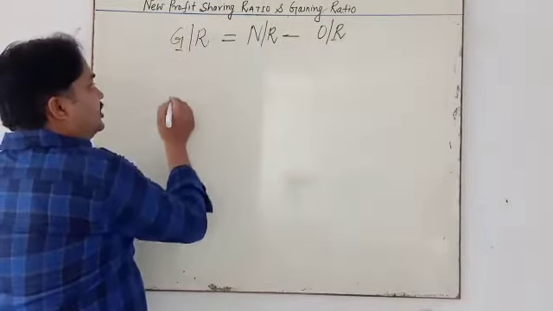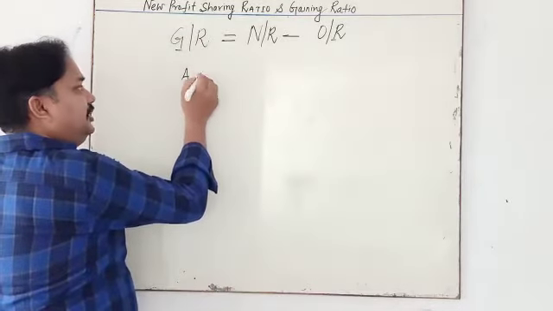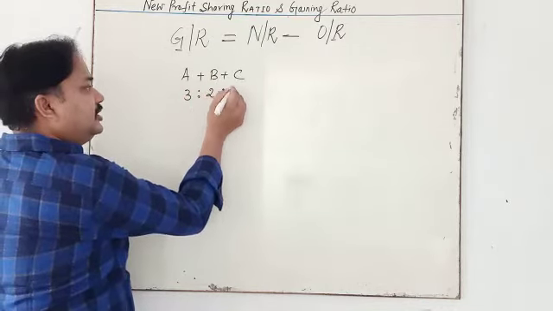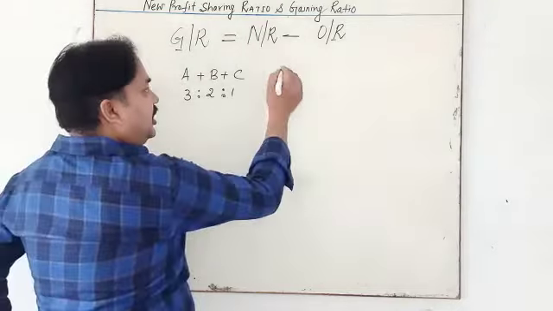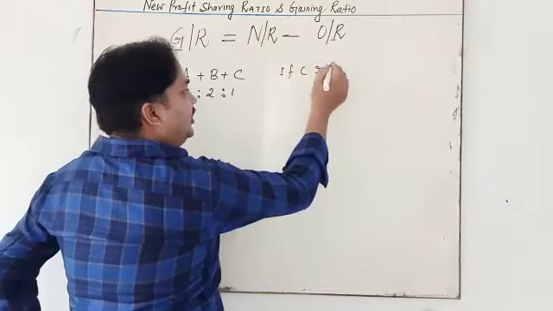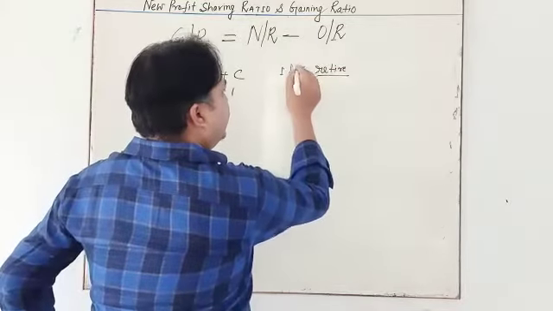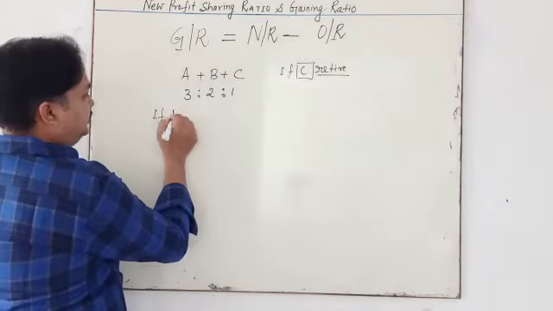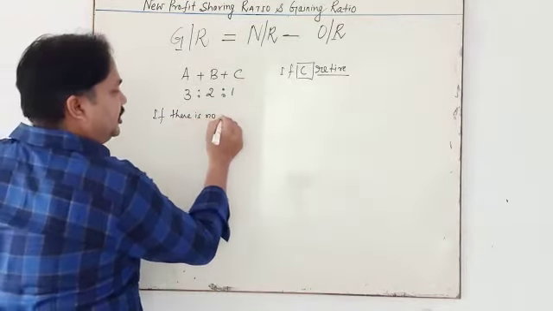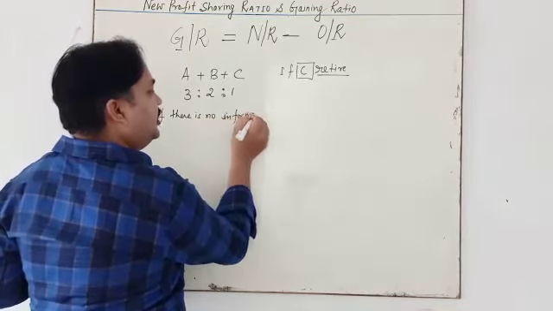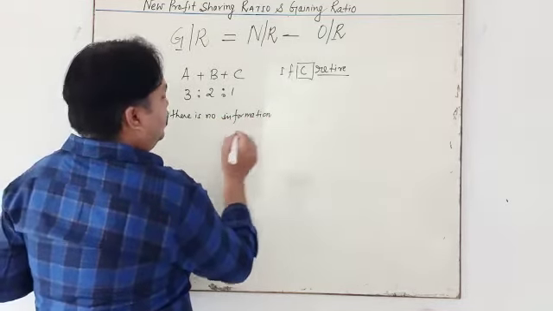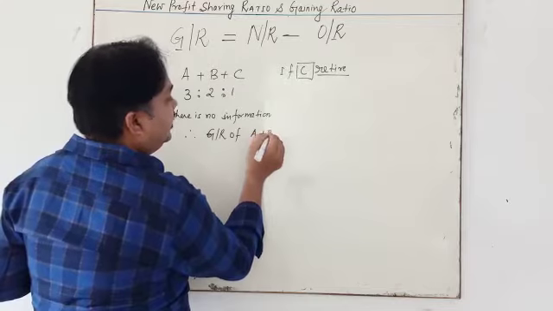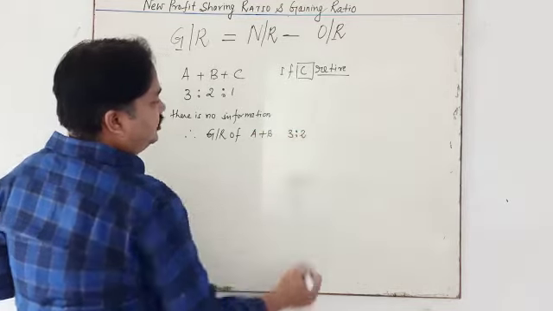Gaining means acquire. Suppose the profit sharing ratio of A, B and C is 3:2:1. If C retires and there is no information, then the gaining ratio of A and B is the same as whatever they have, 3:2.